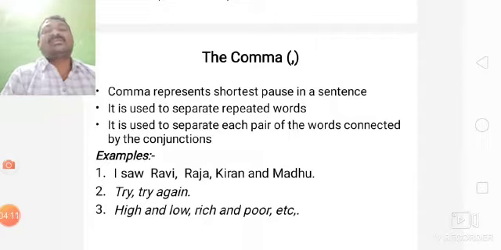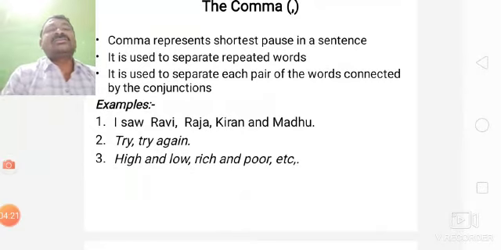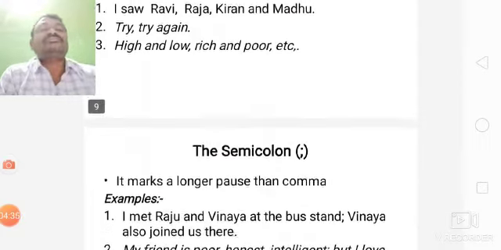Then for more examples, read again, do it again. Then for conjunctions, when using two words, high and low, rich and poor, more and less, long and short, and so on, for this we use comma.